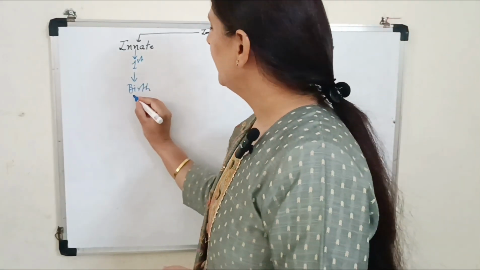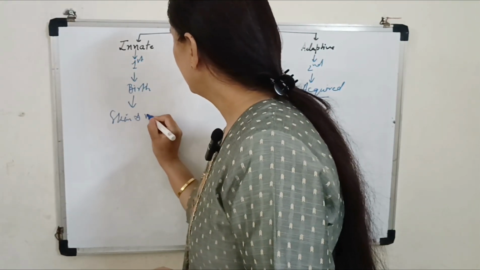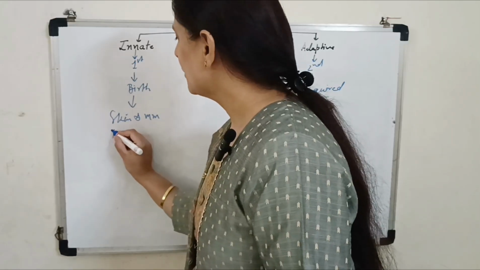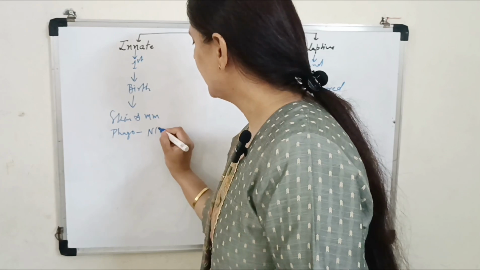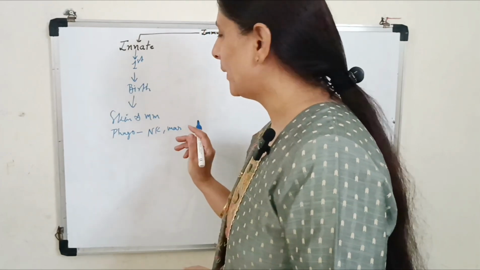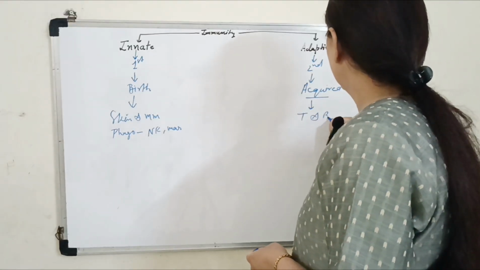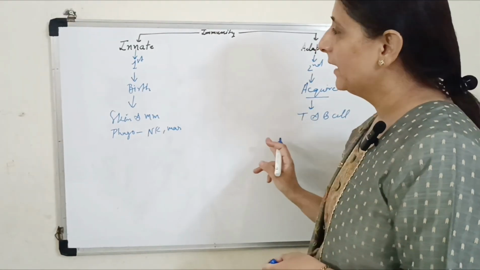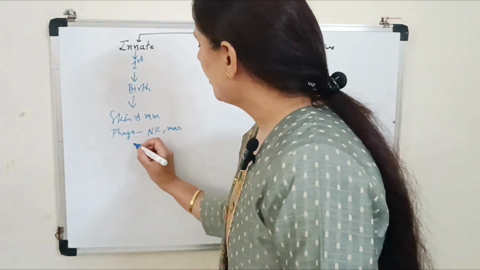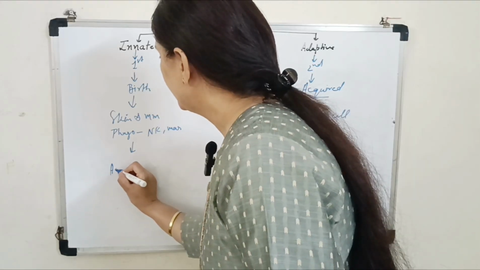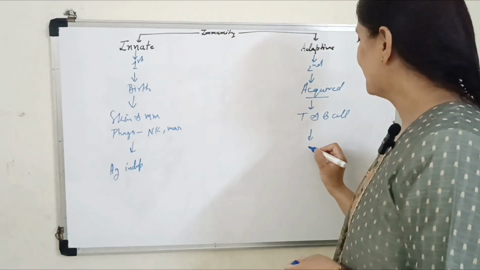This innate immunity is provided by skin and mucous membrane, which act as a barrier, and also by the phagocytic cells. Various phagocytic cells, for example natural killer cells and macrophages, provide the innate immunity. Here T and B cells provide the adaptive immunity. Innate immunity is antigen independent. It does not depend on the antigen, while adaptive immunity is antigen specific.